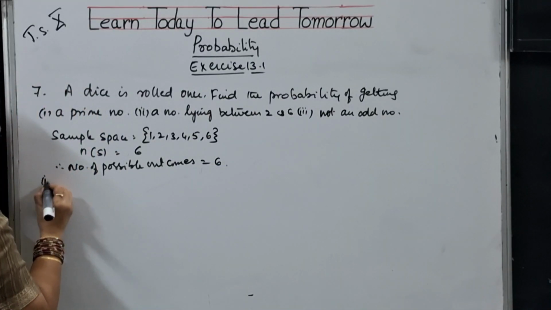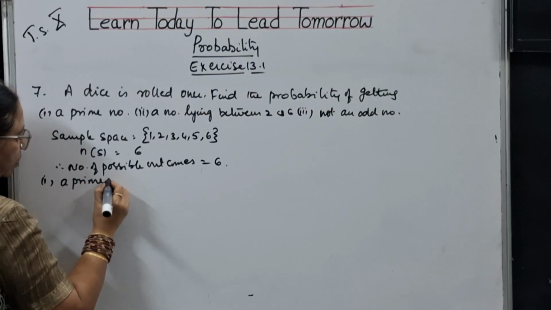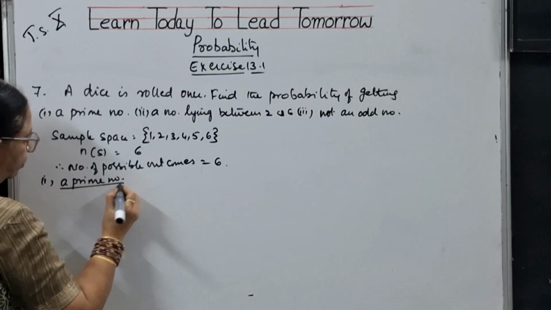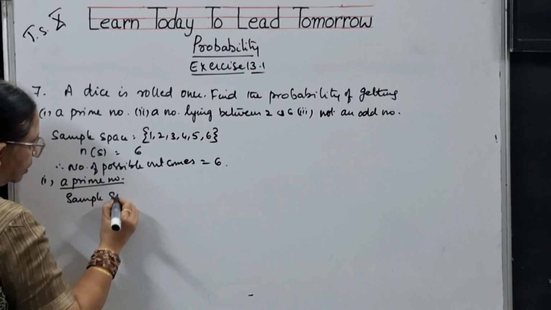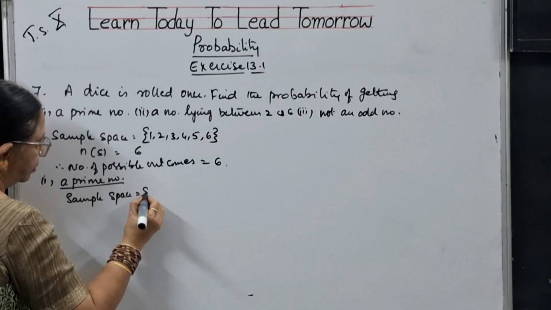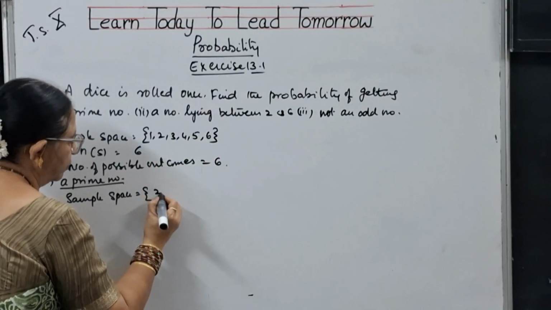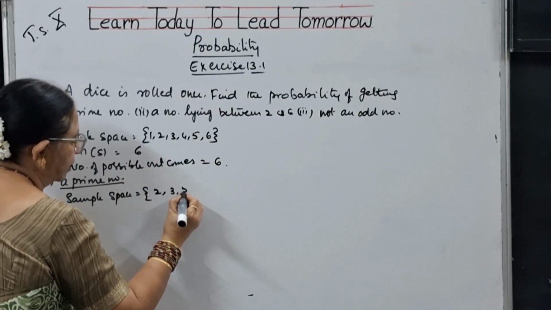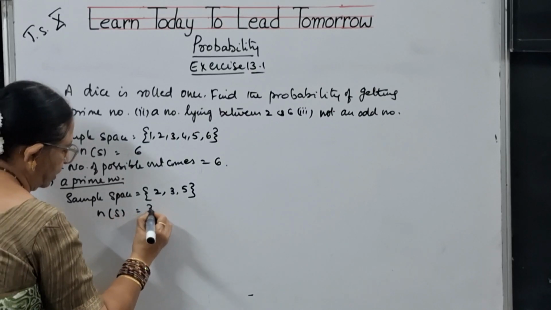Now let us go to the first one. Probability of getting a prime number. So for this, what is sample space? The sample space is, say, a prime number from this. That is 2 is a prime number, 3 is a prime number, 5 is a prime number. So n of s is 3.